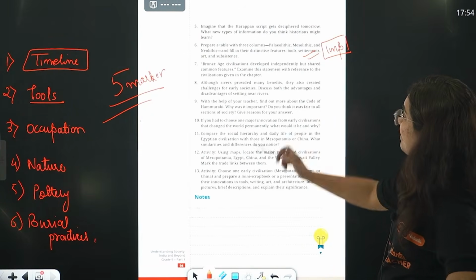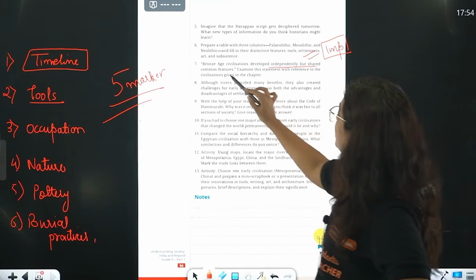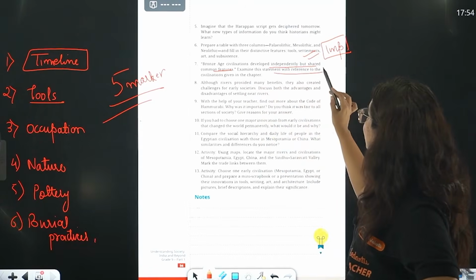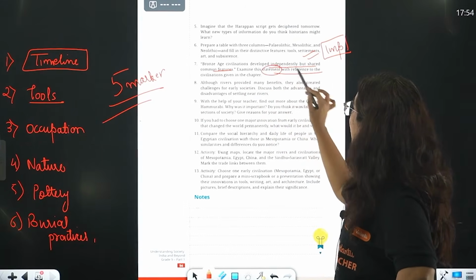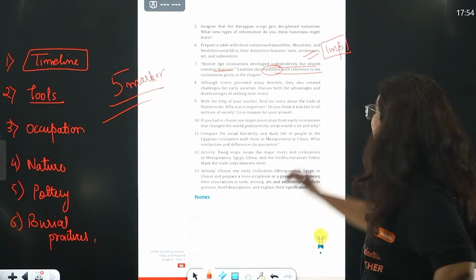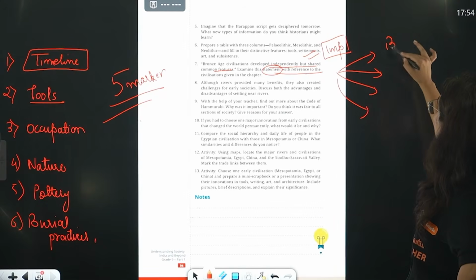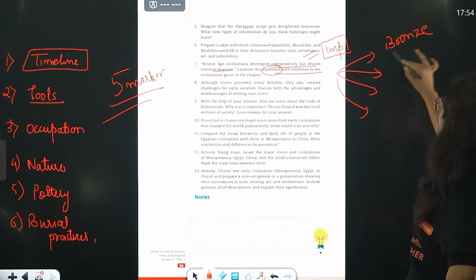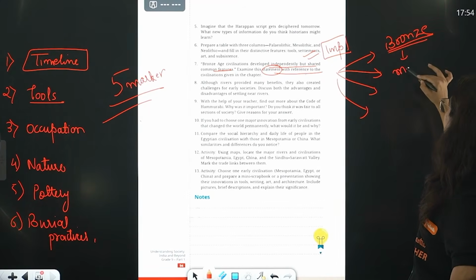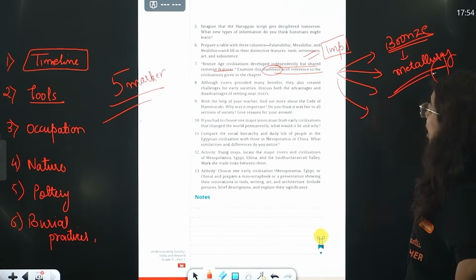Okay. Question number 7. Bronze Age civilizations developed independently but shared common features. Examine the statement with reference to the civilizations given in the chapter. So we got to know about 4 civilizations around the world. What is common in them? That all of them are Bronze Age civilizations. They are well versed in a process known as metallurgy. There is something common in them.